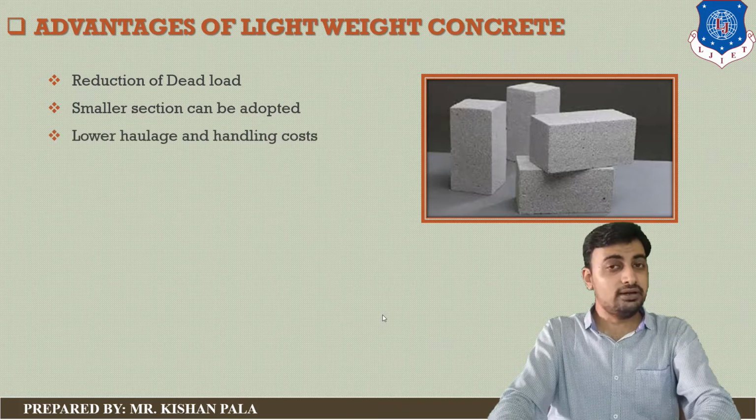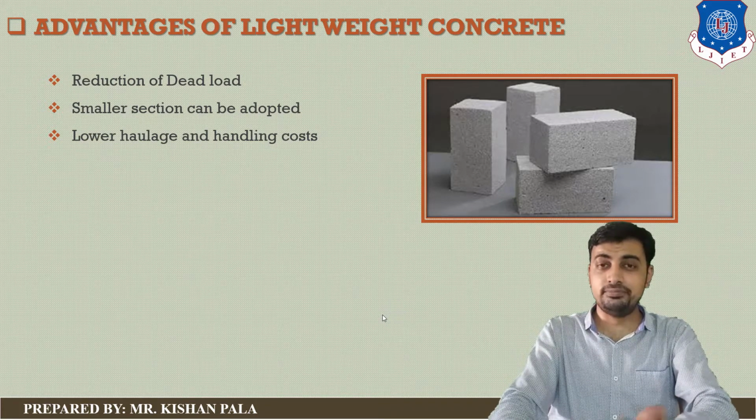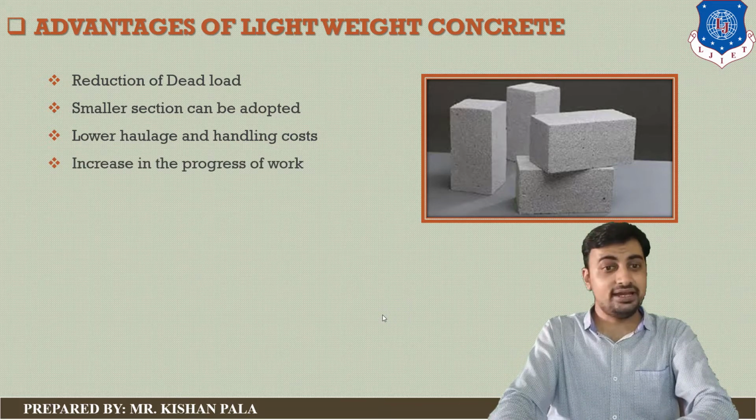And third is decreasing the handling cost of the concrete mass, because with the decrease of dead load, there is a possibility of saving transportation cost and increasing progress of work due to the light weight of the block.